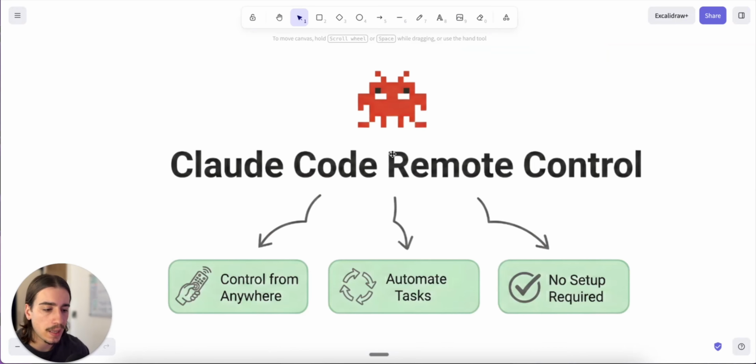It allows you to basically just control Claude Code from anywhere, automate your tasks, and as you saw previously, there is no real setup required to do this.